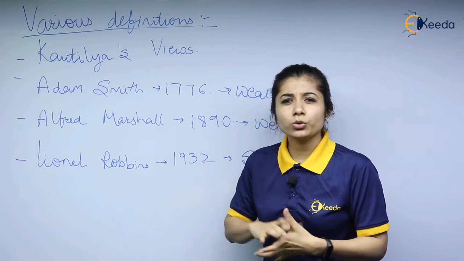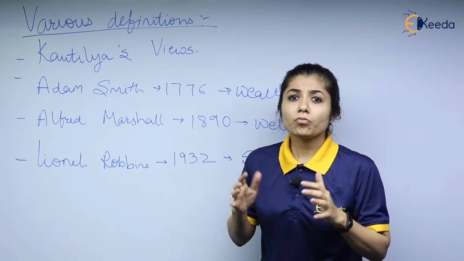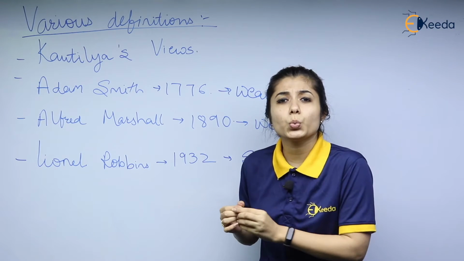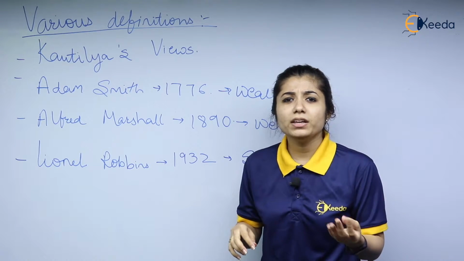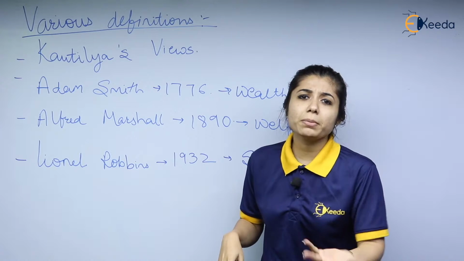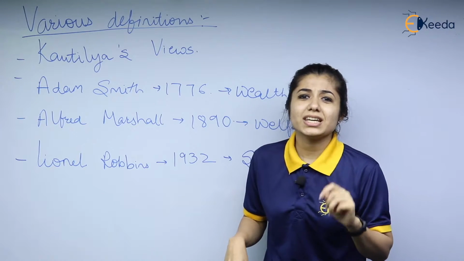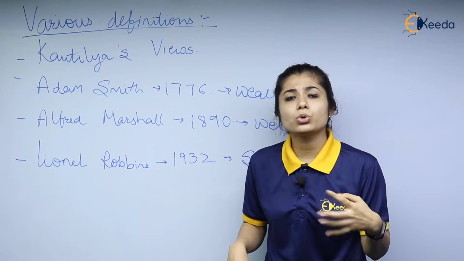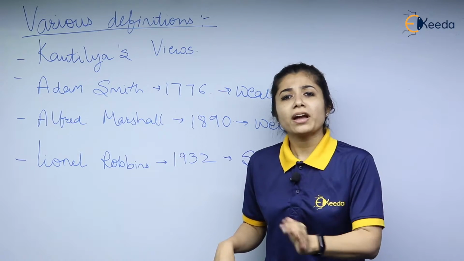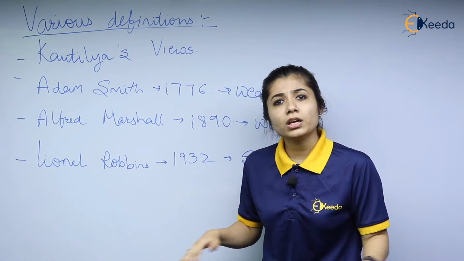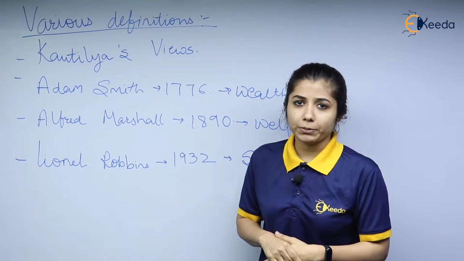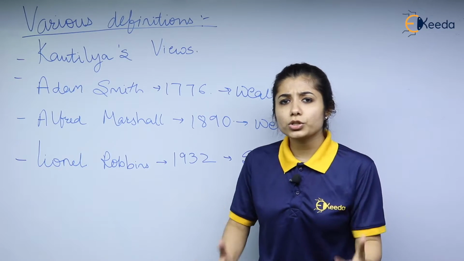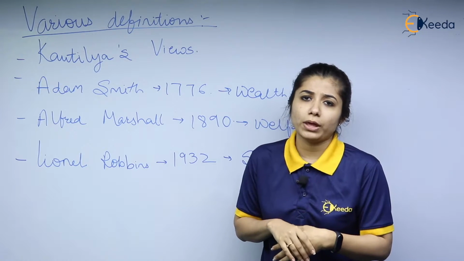But is it true in today's terms? No. In today's terms, if a person is very rich, is he very happy? The answer is no. Money can't buy happiness. But in those days, yes, because the kings and emperors who had a lot of money could actually keep the people living in the empire happy. So his definition focused more on the creation of wealth.